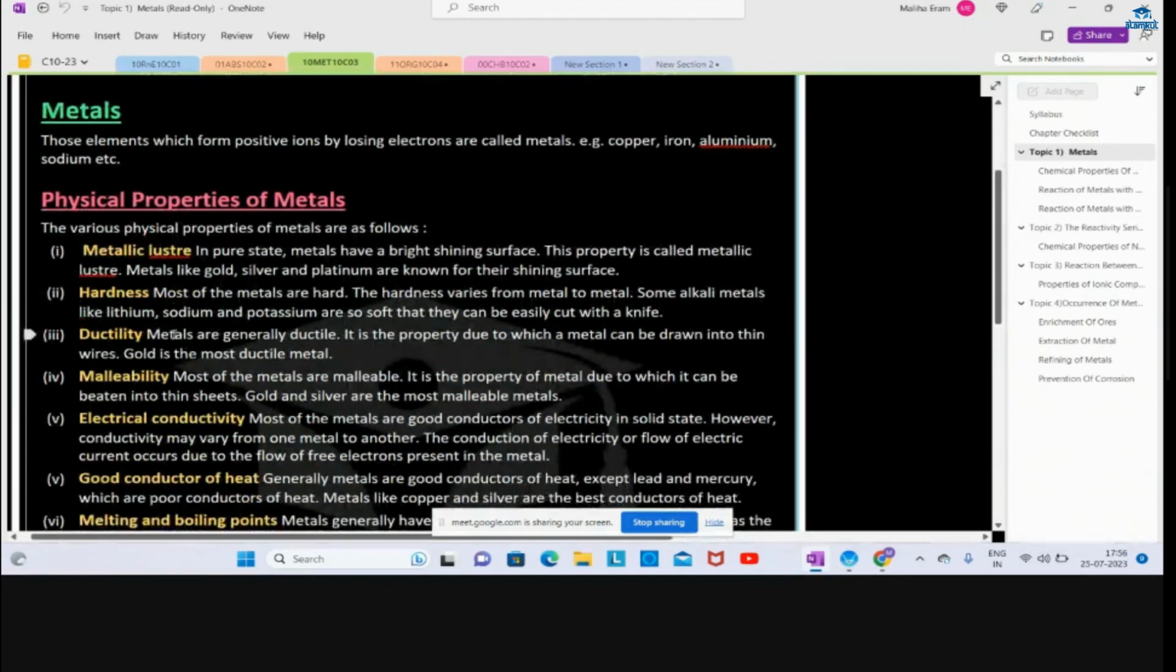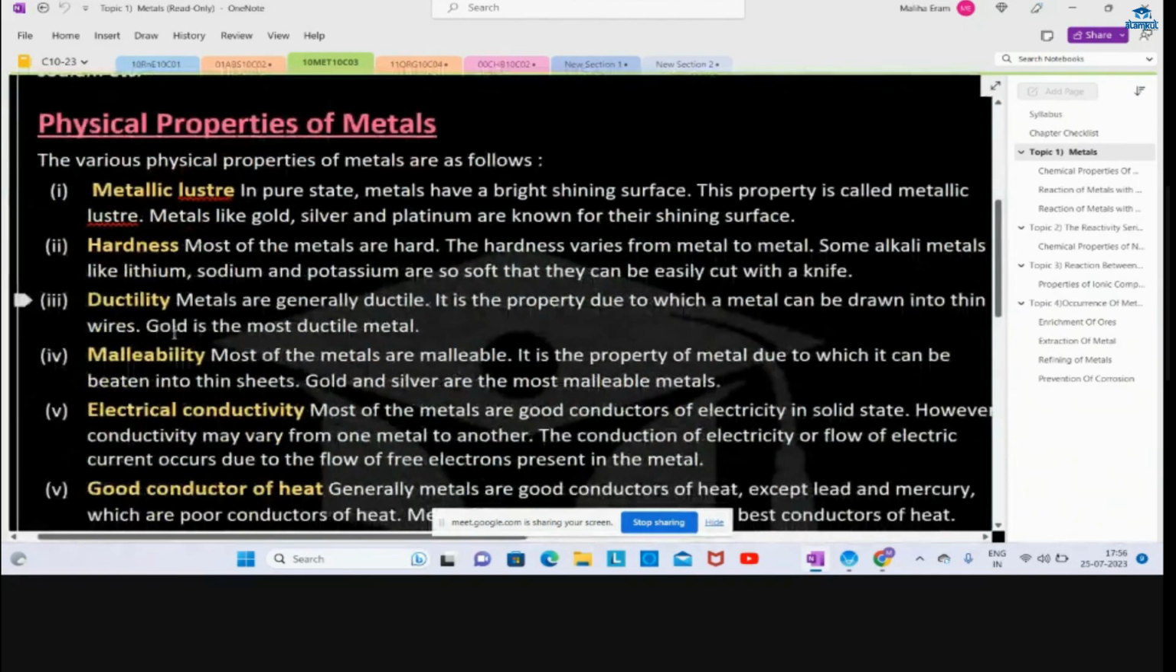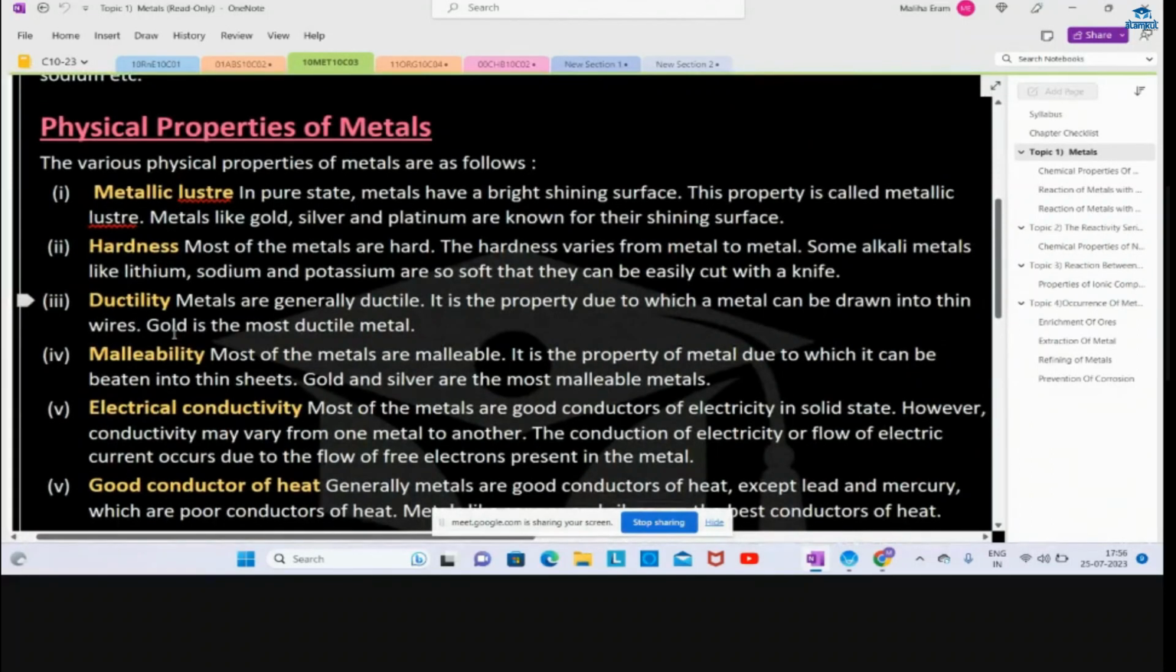Ductility: metals are generally ductile. So what is the meaning of ductile? It means we can easily draw metals into thin wires. For example, gold. We can easily make it into a thin wire. For example, we used to wear jewelry, no? So that's a very good example of ductility.